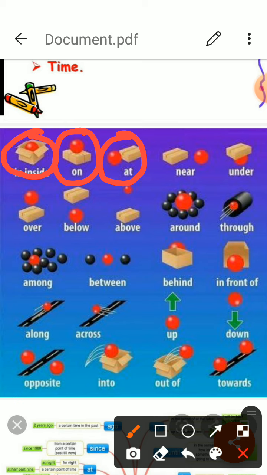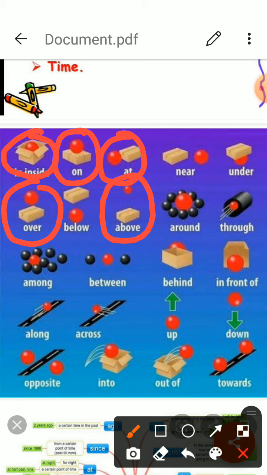Above. It is used when one thing is higher than other vertically. For example, the aeroplane is flying above the clouds. You can see here in the picture, the ball is above the box. Over. It is used when one thing is covering the other thing without touching. It is covering the other thing but not touching the surface. The roof of the room is over our head. Roof is covering our head but not touching our head.